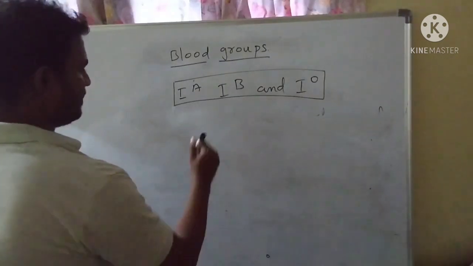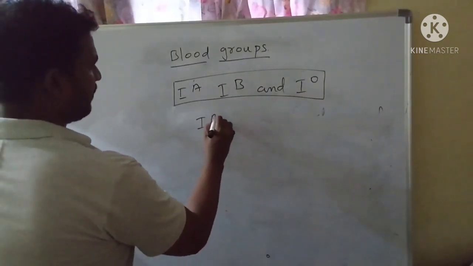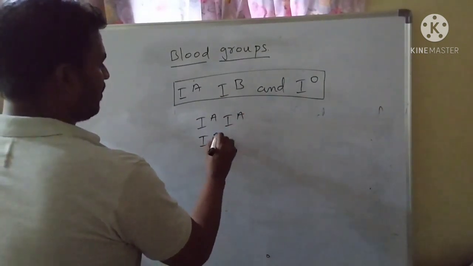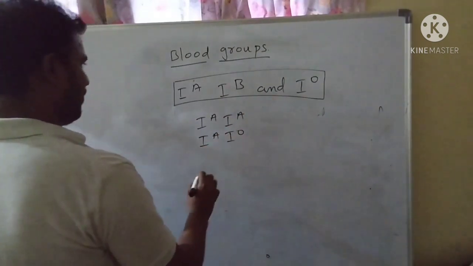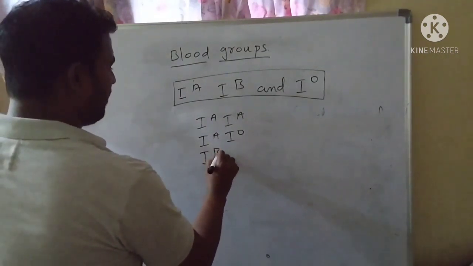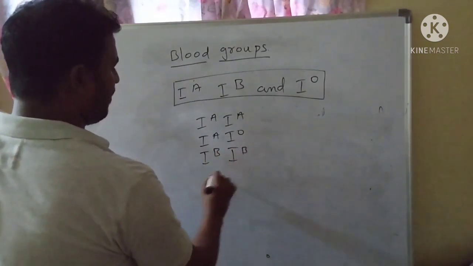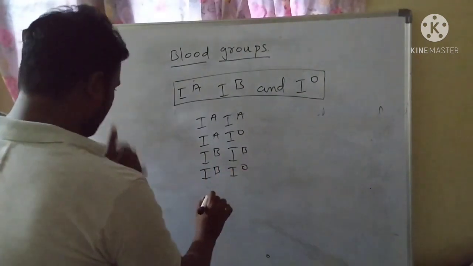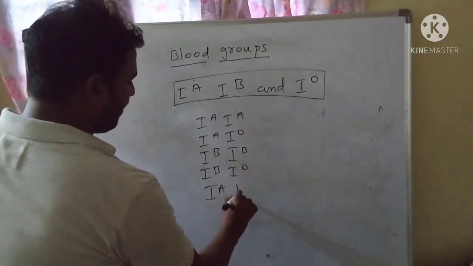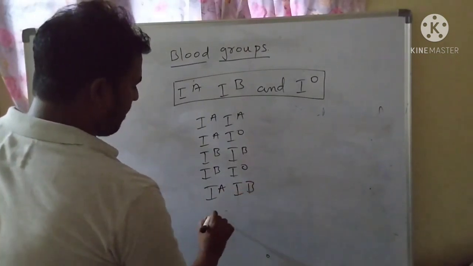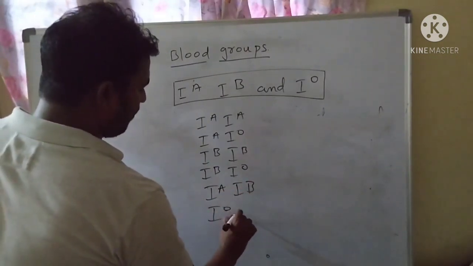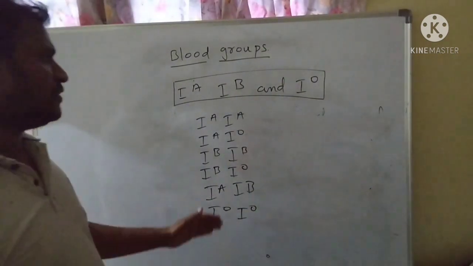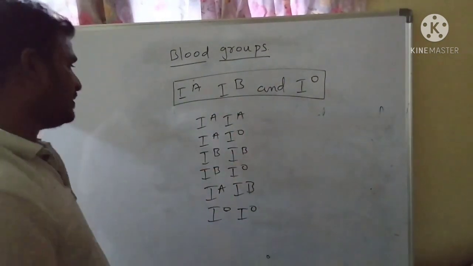Possible combinations: IAIA, IAIO, IBIB, IBIO, IAIB, IOIO. So these are the possible genotypes formed by these three alleles.